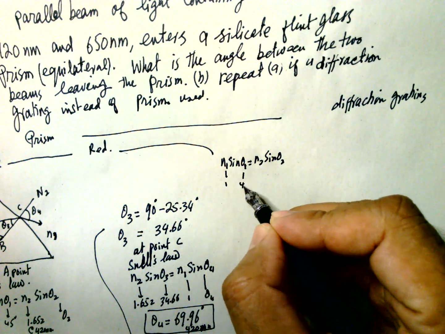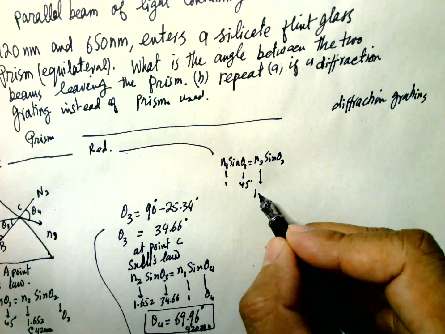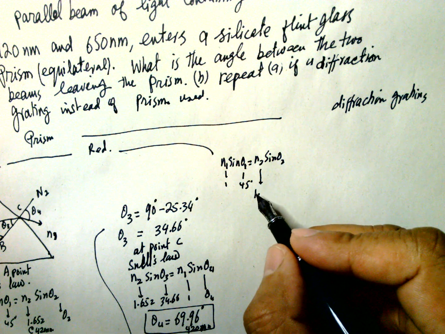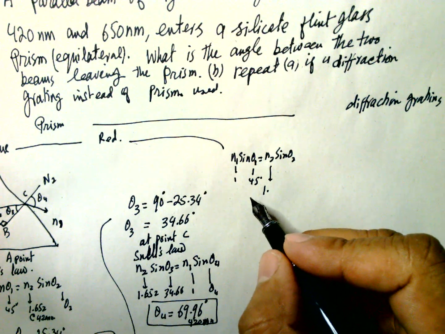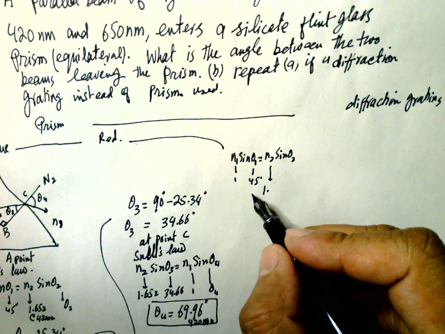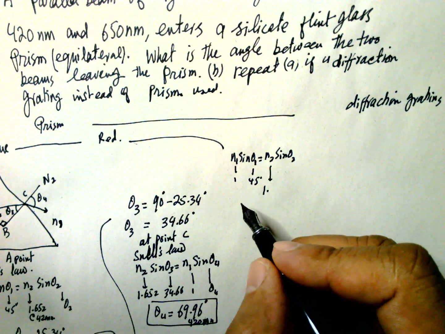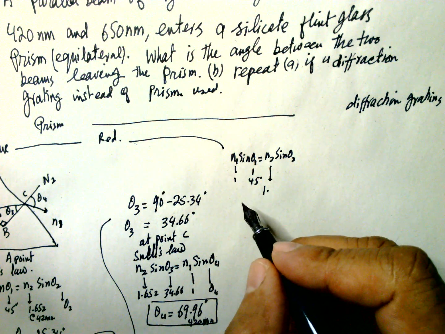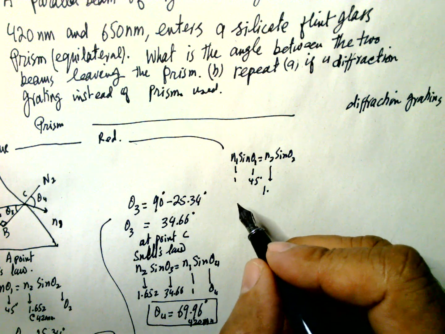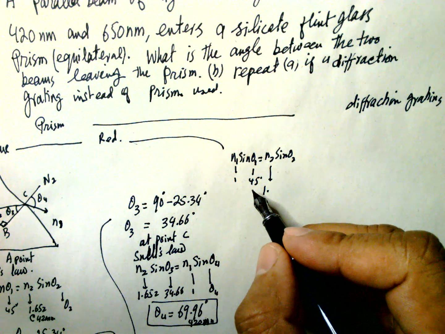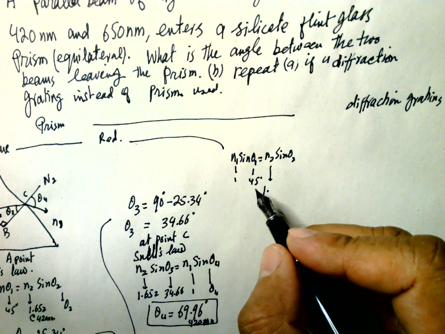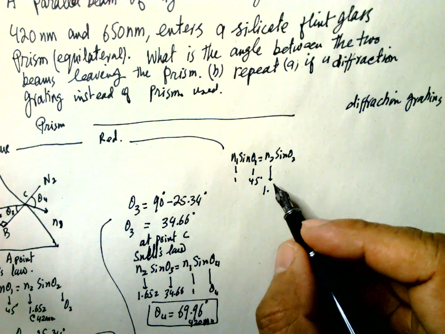This is 1, this is 45 degrees. This N2 is 1.619.